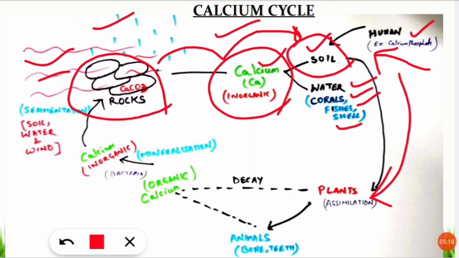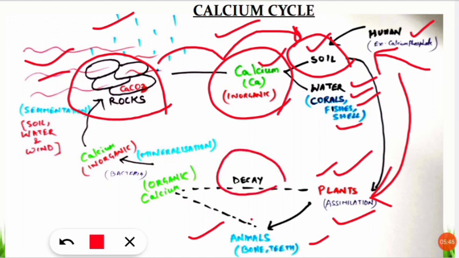Plants take up the calcium present in the soil, and they assimilate it. They absorb it, and then plants transfer this to the consumers. The primary consumers and secondary consumers, that are animals, take this calcium from the plants. This calcium is used to make bone and teeth, and when these animals and plants die, they are decayed by the microorganisms.